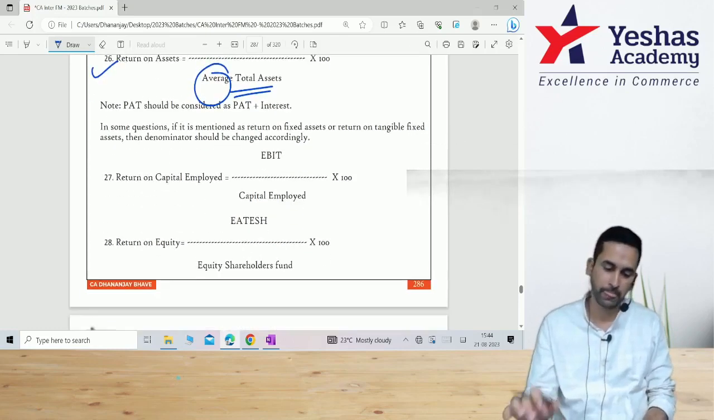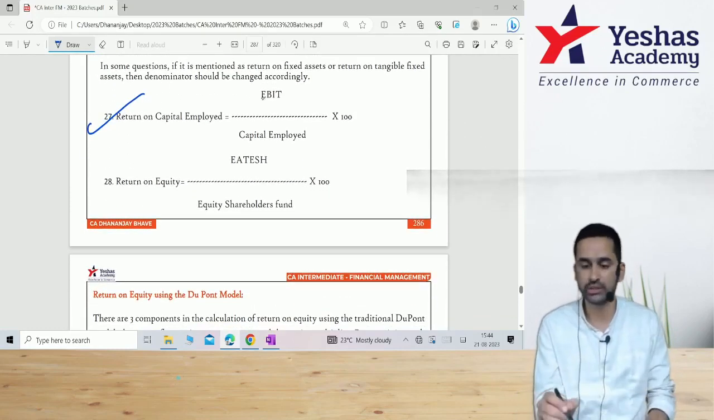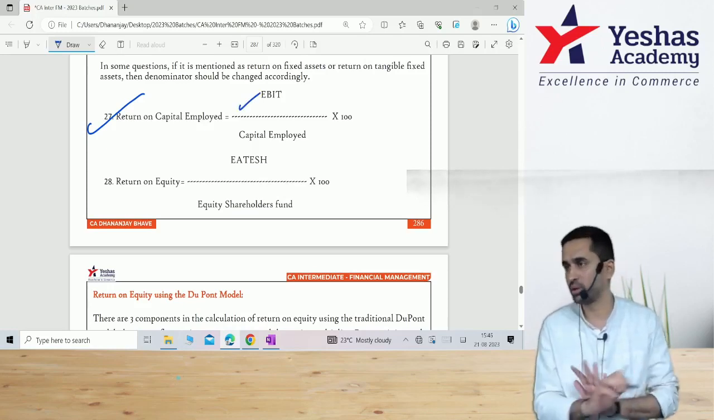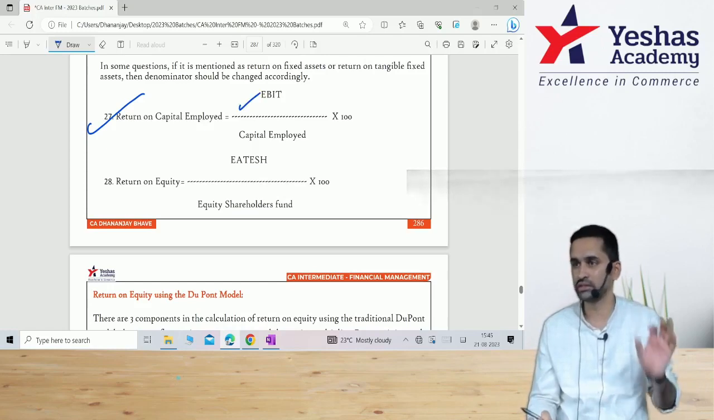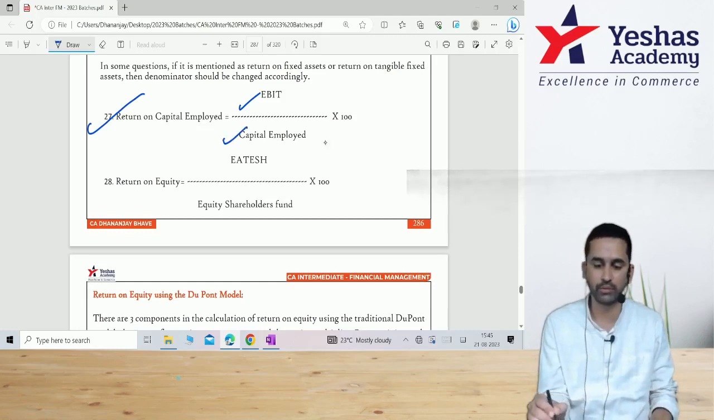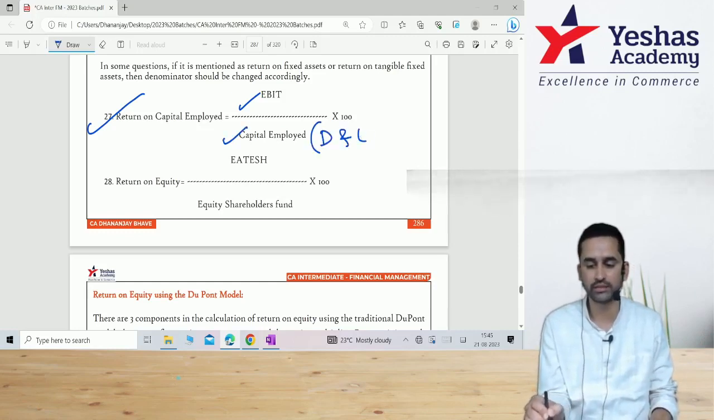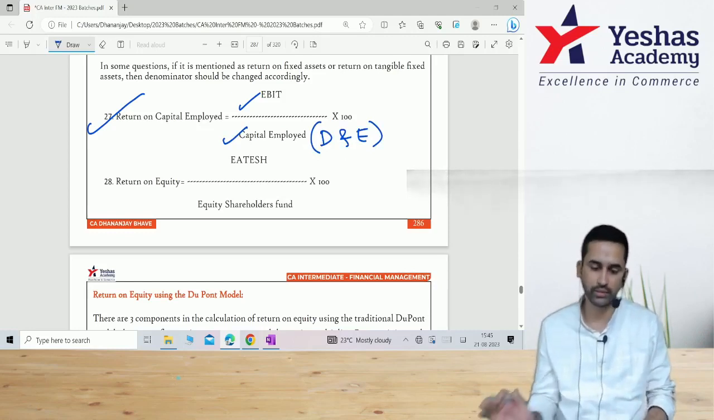Done. Return on capital employed, very important. This is useful even in other topics. EBIT, this is profit before all adjustments. No interest, no tax, no preference, no equity dividend. This is pure profit coming from sales minus total cost. Right? EBIT divided by total capital employed. This is both debt as well as equity, that is shareholders fund, into 100.